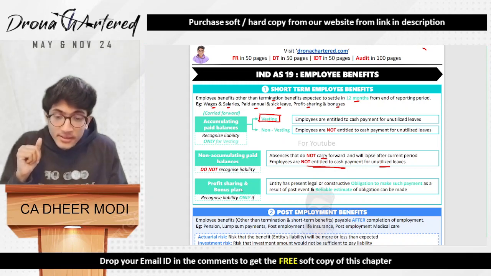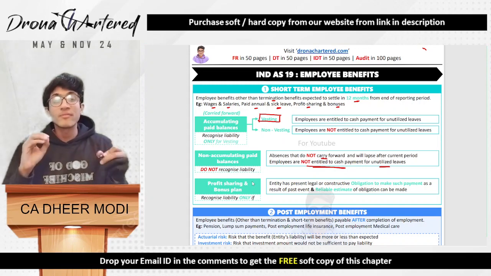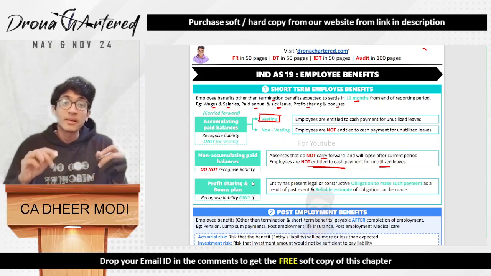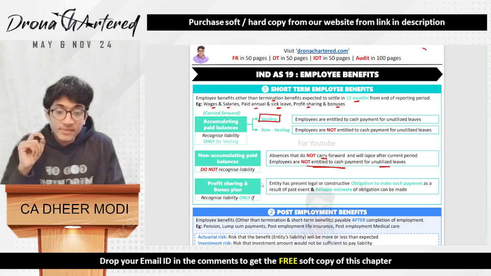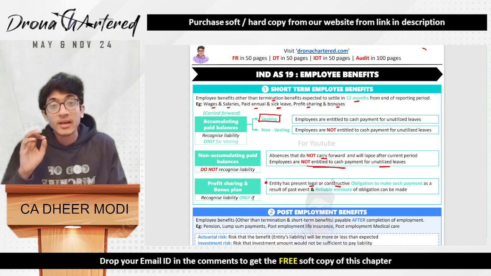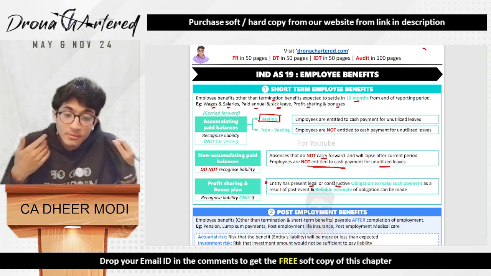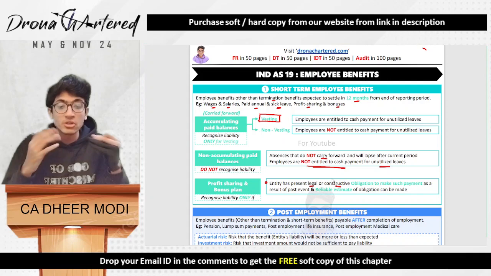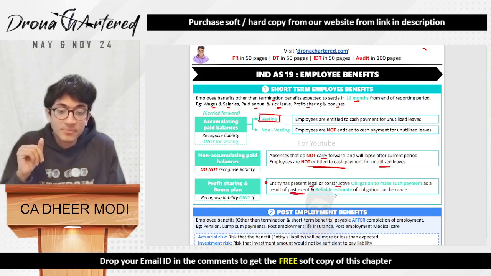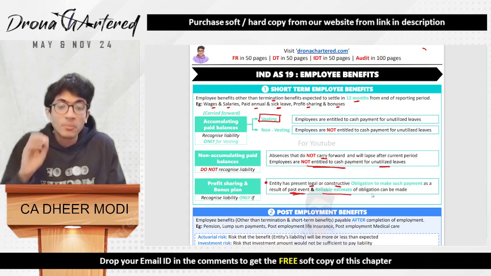Next is the profit sharing and bonus plan. For profit sharing and bonus plan, you will recognize a liability only and only if the entity has a present legal or constructive obligation to make such payment as a result of a past event, and a reliable estimate of the obligation can be made.